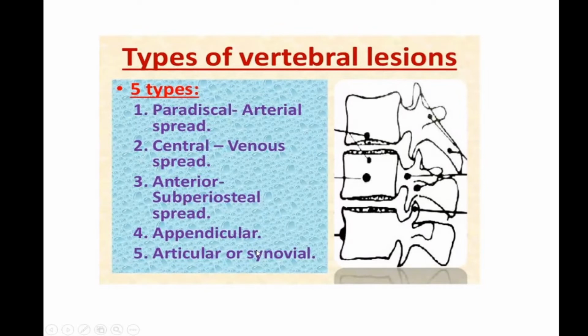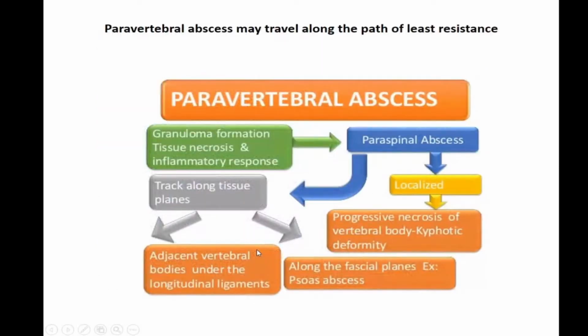This is a kind of pathology. Now, this paravertebral abscess that is formed can travel along the path of least resistance, like through the muscle plane, or around the artery. It can travel around the artery because the artery is pulsating, so it will be easy for the pus to move along the pulsating artery. Okay, so that is the path of least resistance.